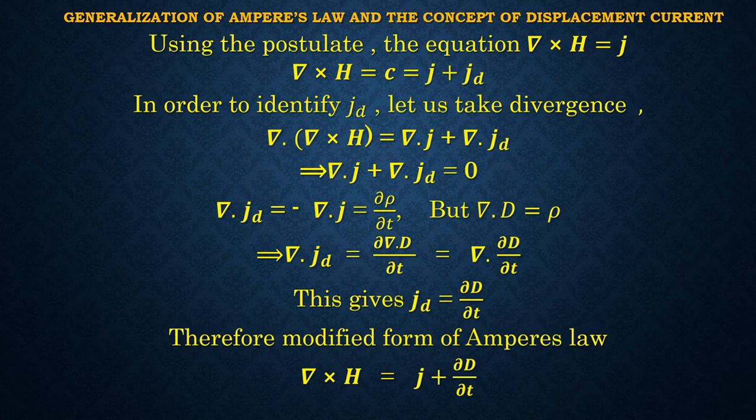Postulate the equation curl H is equal to J, that is curl H is equal to C is equal to J plus JD. In order to identify JD, we take the divergence of both sides, that is divergence of curl H is equal to divergence J plus divergence JD. This implies that divergence J plus divergence JD is equal to 0 because divergence of curl H is equal to 0.